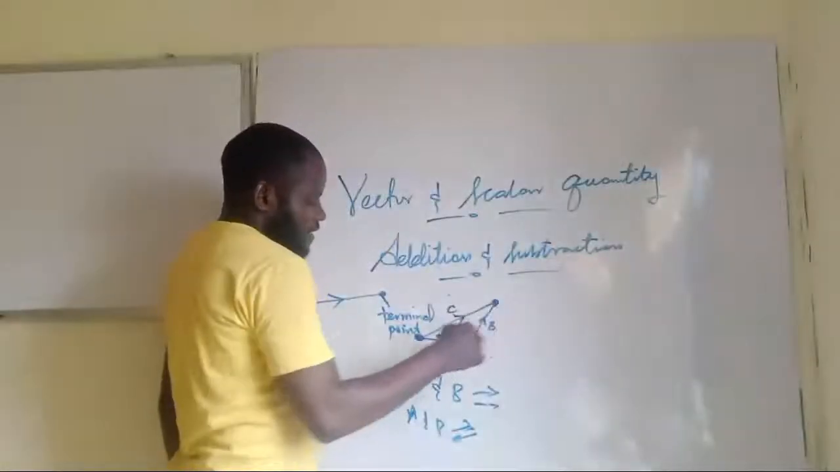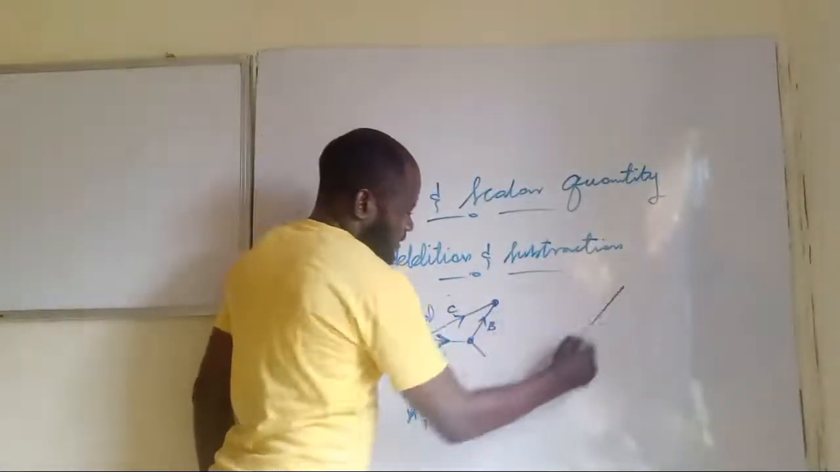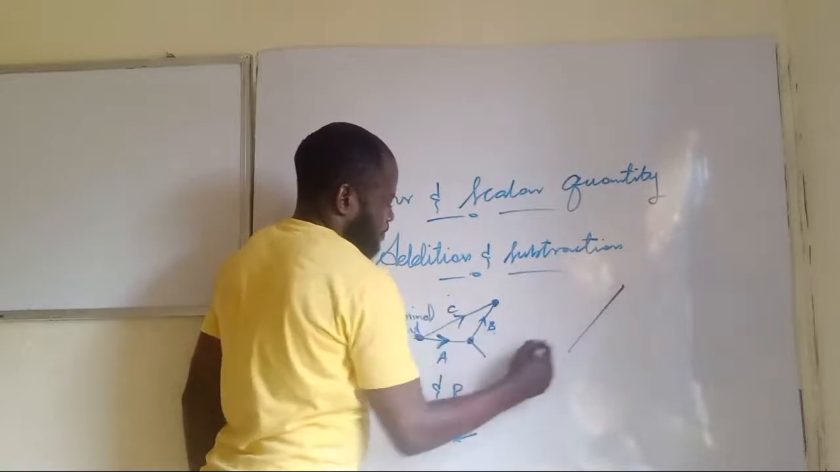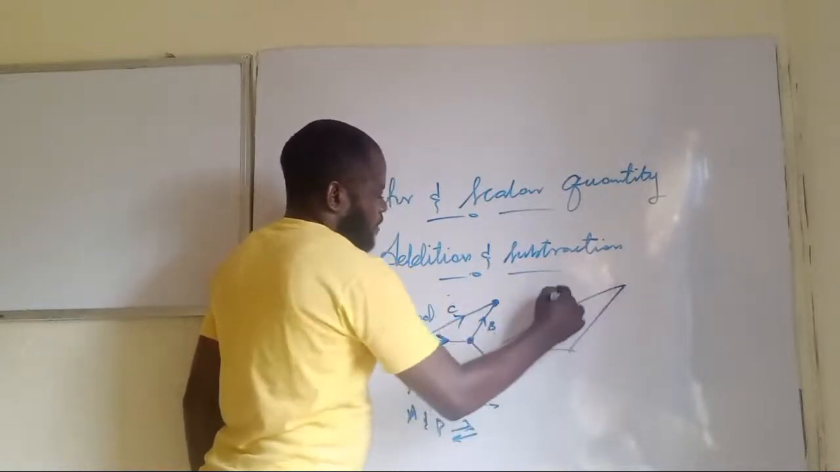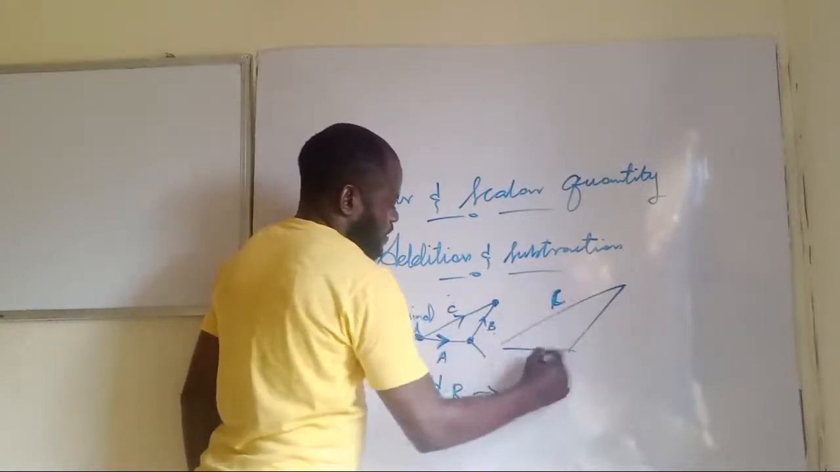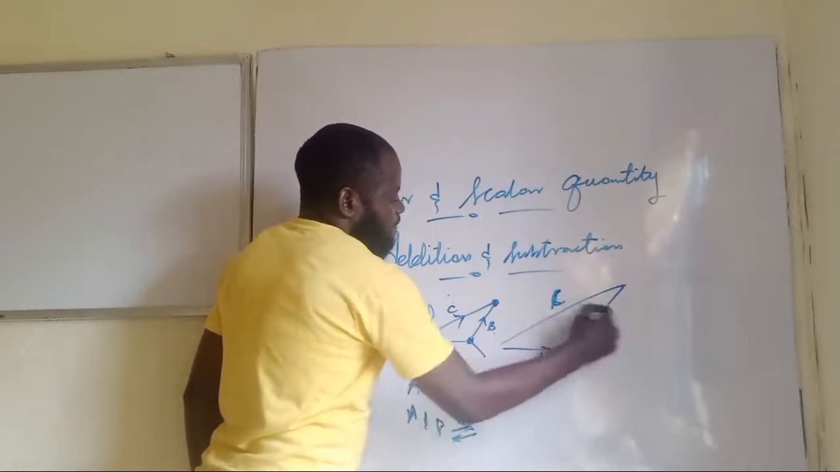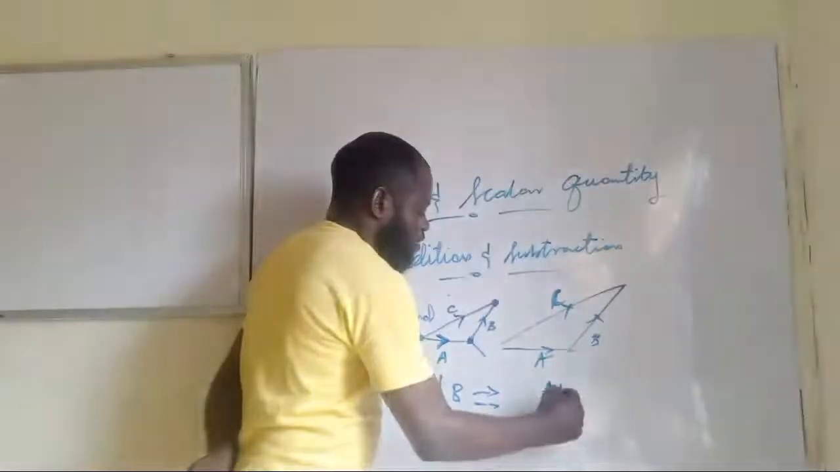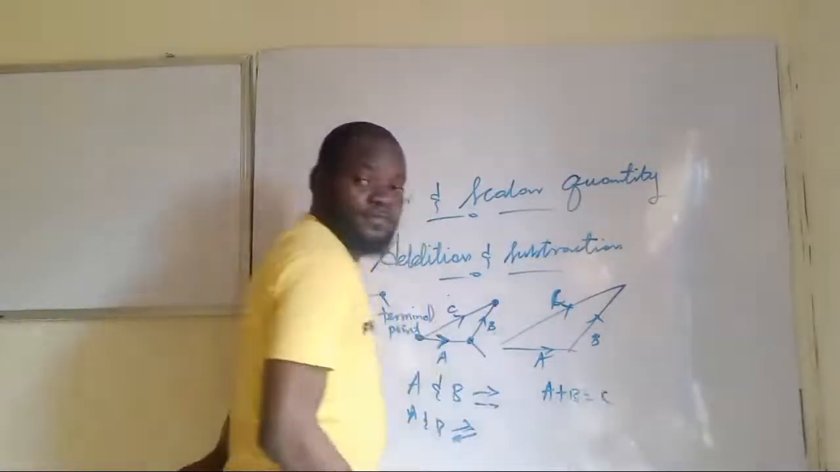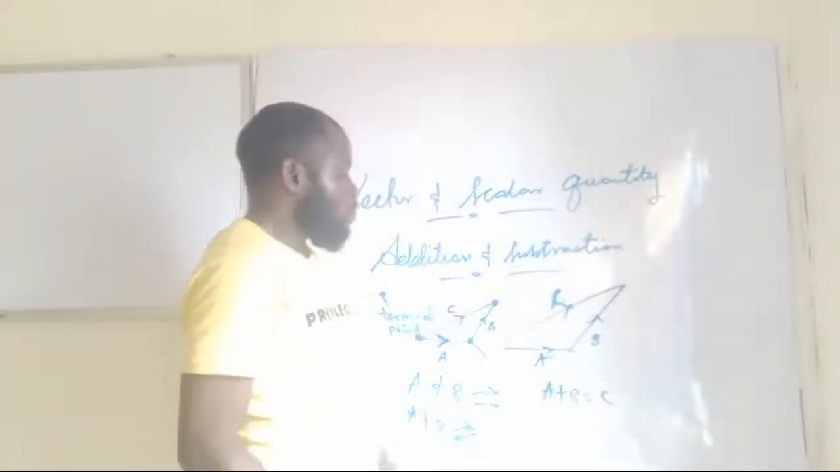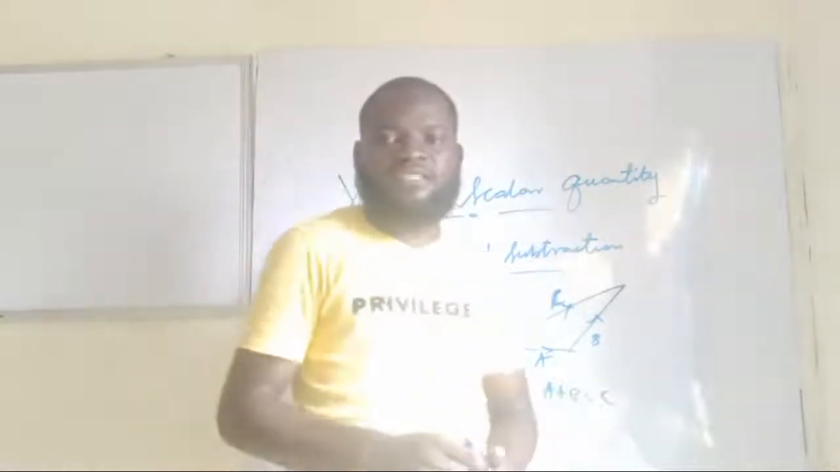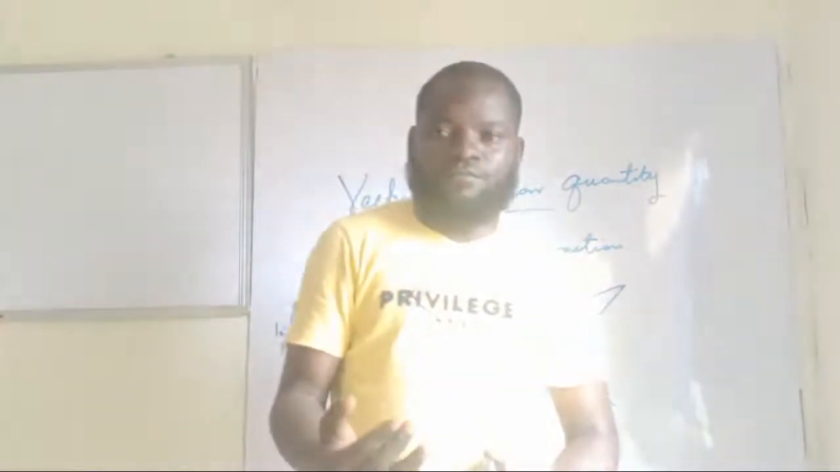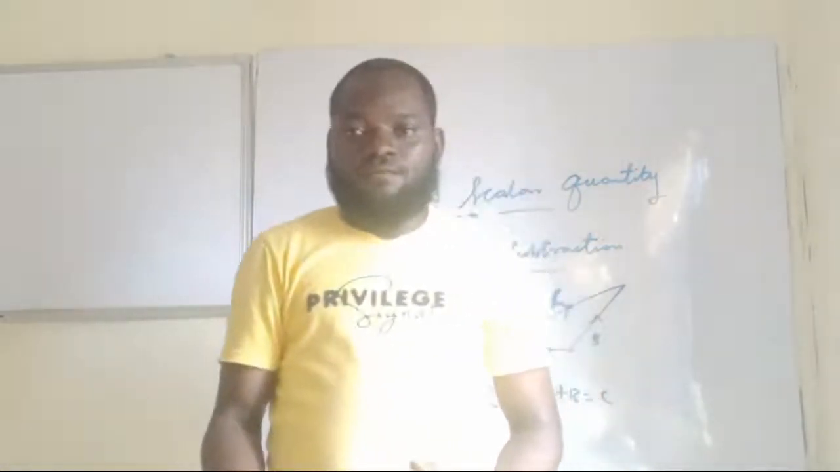So this particular diagram you are seeing here, this is C, this is A, and this is B. You can write it as A plus B equals C, because A and B are facing the same direction. Do we understand that now?